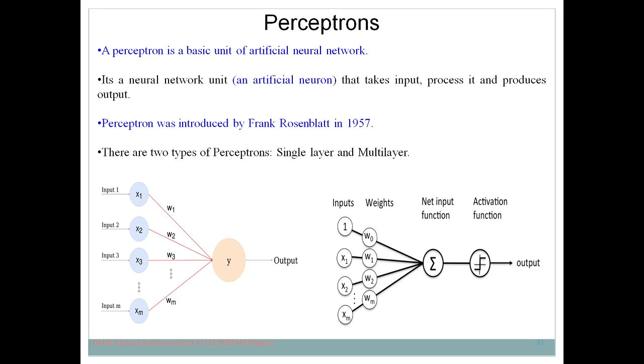What is the difference between these two? Single layer perceptron only has two layers, input layer and output layer, whereas multi-layer perceptron has a minimum of one hidden layer. That means input layer and output layer are compulsory, but it also consists of a minimum of one hidden layer. So this is how we discuss the perceptron.